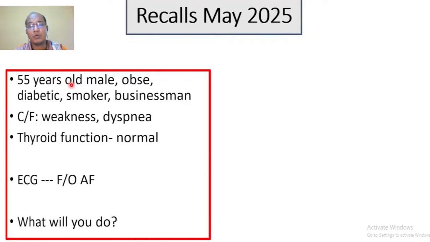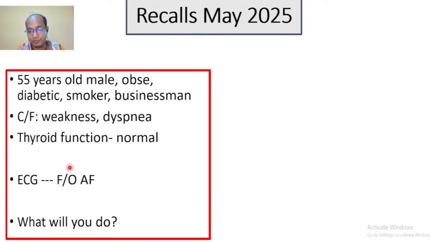A 55 year old male who is obese, a diabetic, a smoker, and a businessman. That means a sedentary lifestyle. Hypertension not mentioned. On clinical features, the patient has weakness and dyspnea. Thyroid function normal, and the ECG was given in the scenario, and there is absolutely a feature of atrial fibrillation. So on this background history and with this ECG, the question is, what will you do?